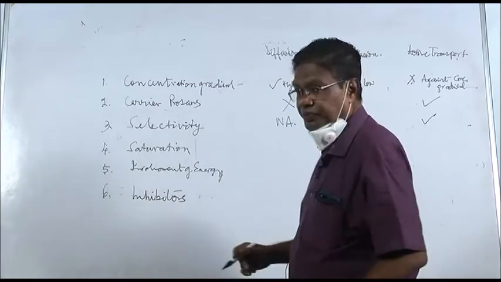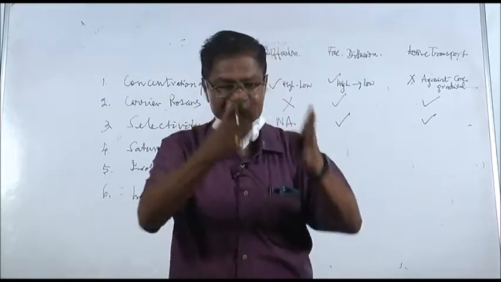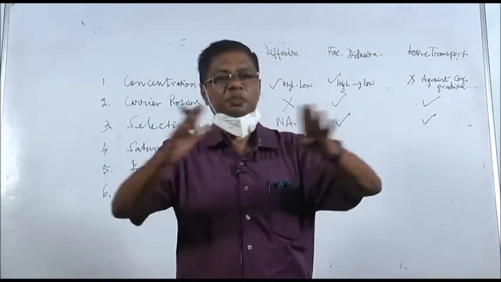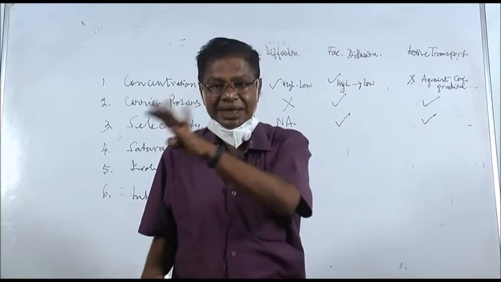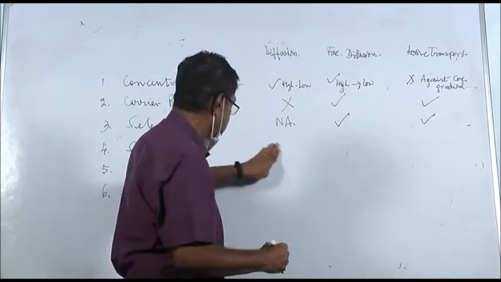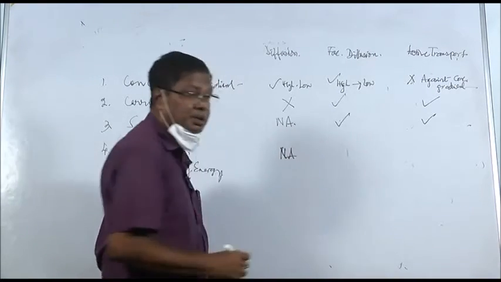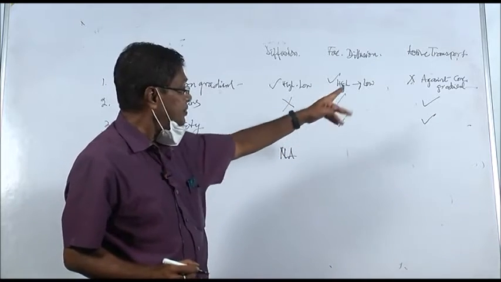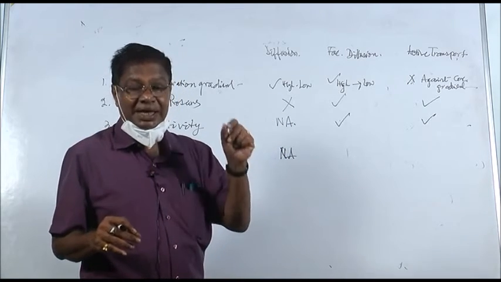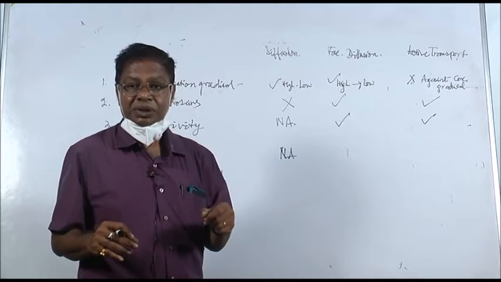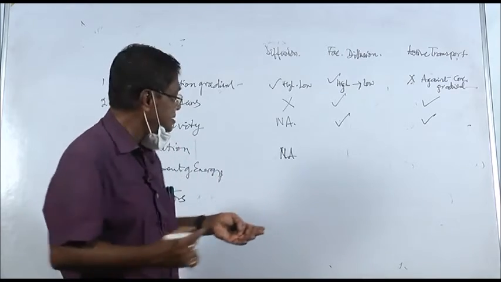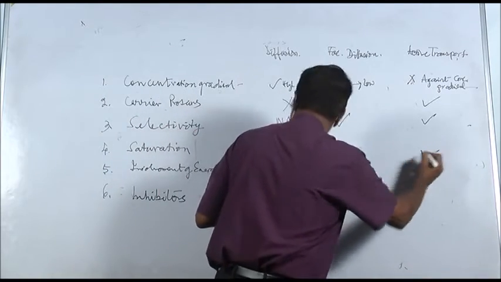Now saturation. Suppose there is plasma membrane and inside the plasma membrane there are carriers. These carriers are a fixed number, suppose 10 carriers are there, and whether it is facilitated diffusion or active transport, all the 10 carriers are occupied. Occupied means the carriers are carrying substances. So no further movement takes place till the carrier is empty. That is, there is saturation effect.